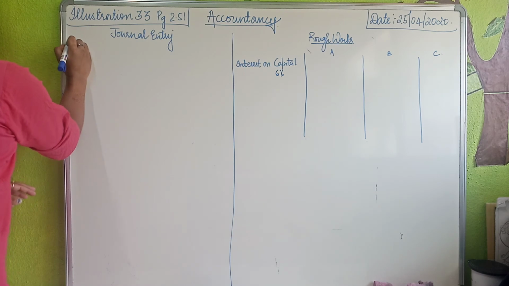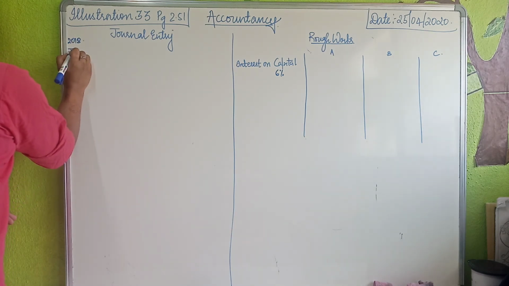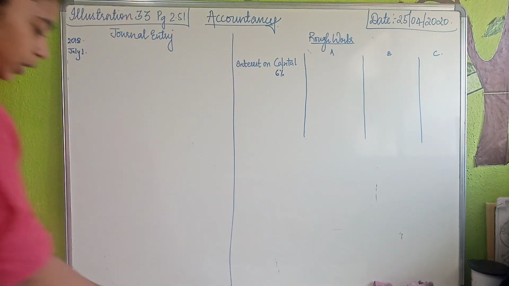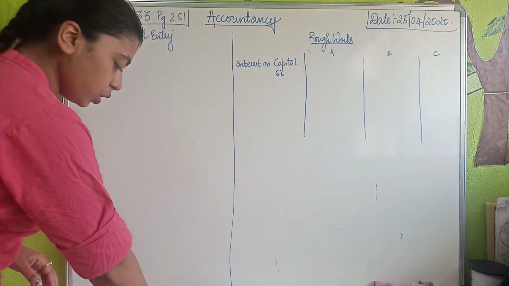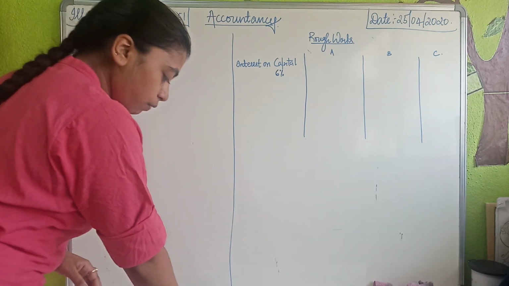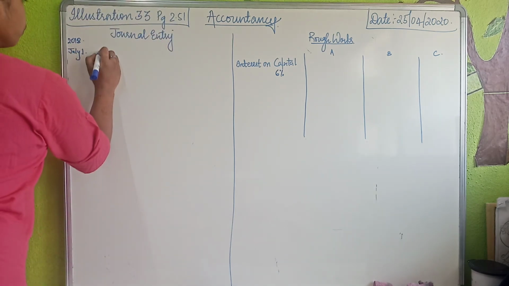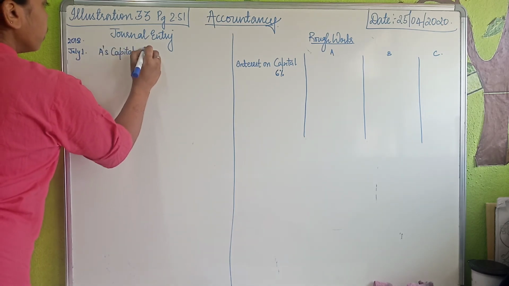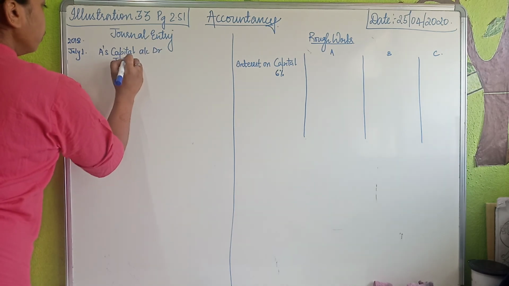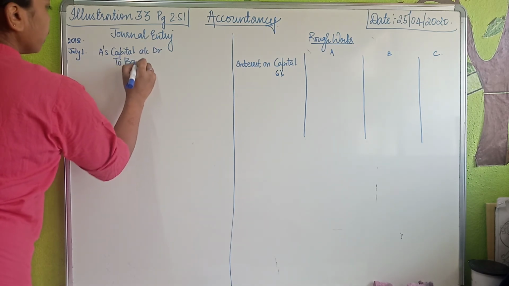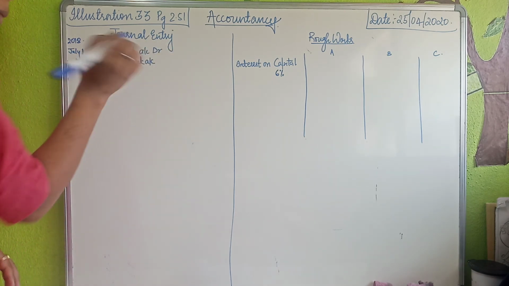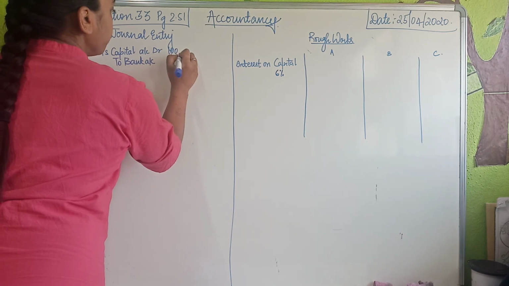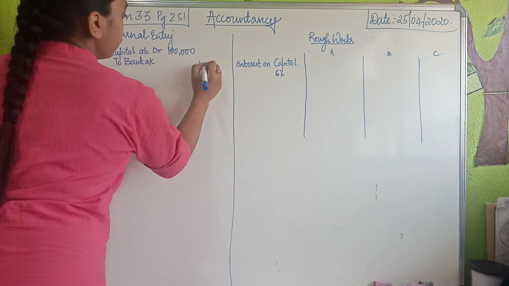First part was interest on capital, which was taken as 6%. But before that, in the year 2018, on July 1, A withdrew rupees 1 lakh from the capital. Look at the question, it is very clearly mentioned. So it would be A's capital account debit to bank account. The reason is that when capital comes in, it is credited; when capital goes out, it is debited. How much amount was withdrawn? Rupees 1 lakh. Over here also 1 lakh.